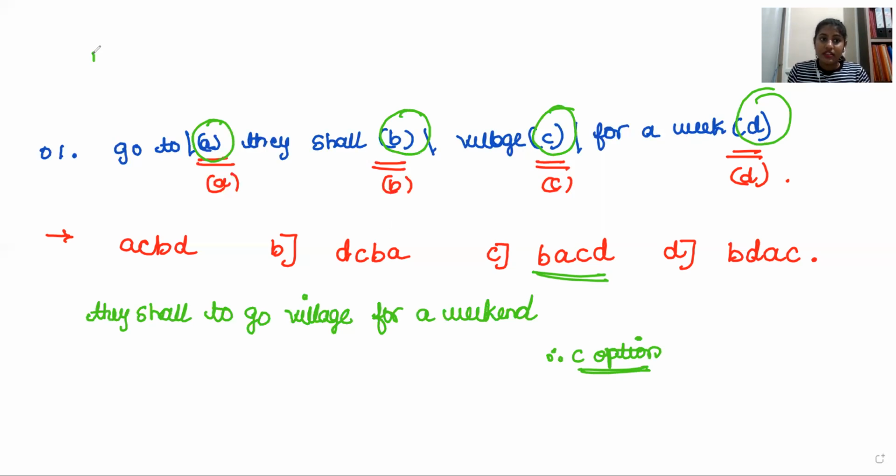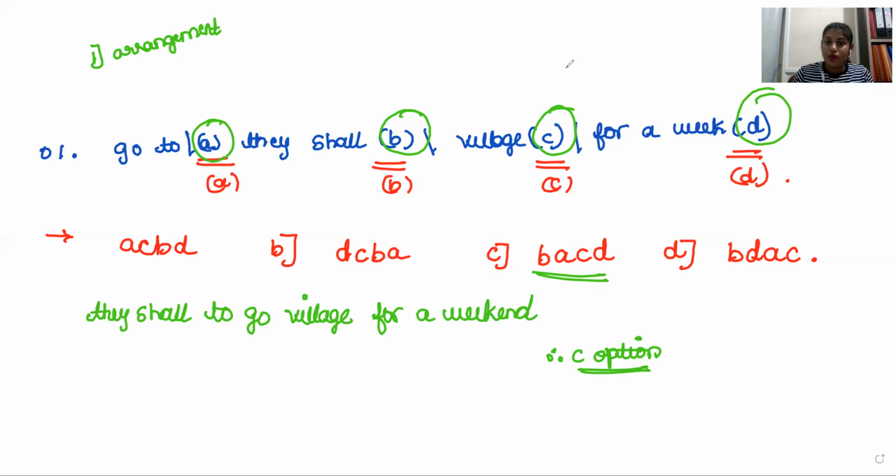The first step is to arrange it and choose among the given options. Option A, go to village, C, B, they shall. No, right? After choosing, read the sentence twice and check whether it makes a meaningful sentence or not. Therefore, option C is the correct answer. Understood? Yes.